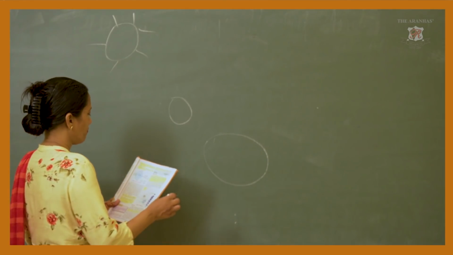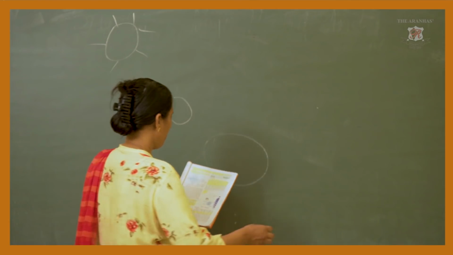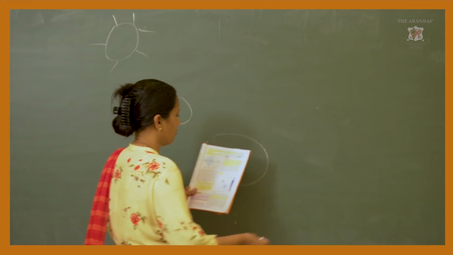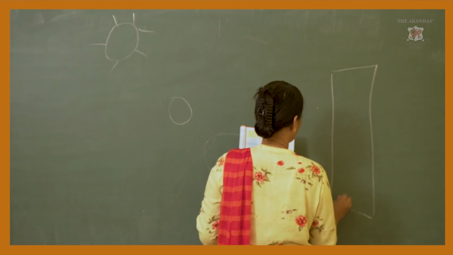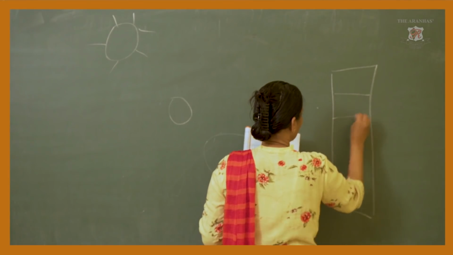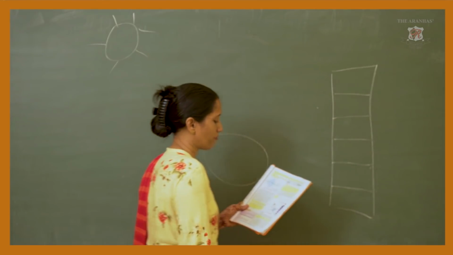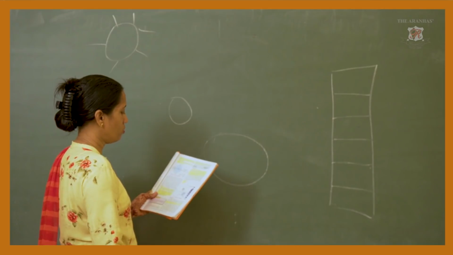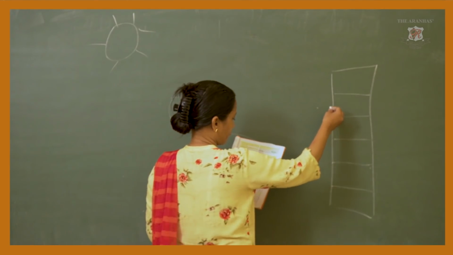Here they have shown the level also. If you see in the figure, they have shown the level of high tide and the low tide also.